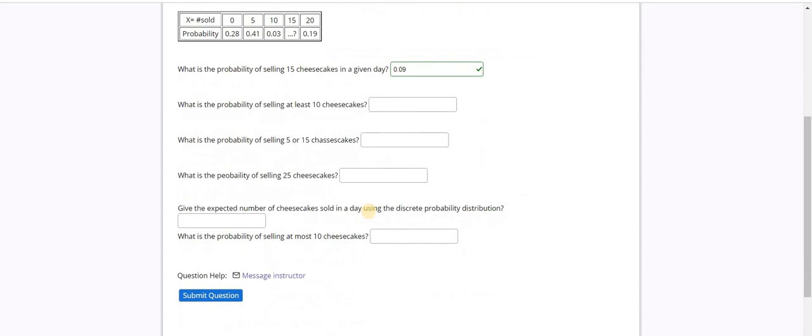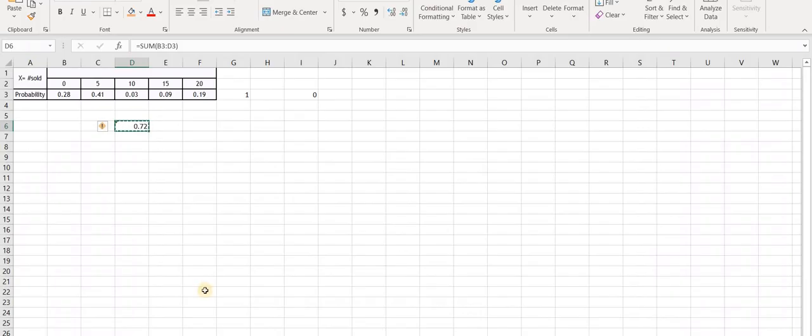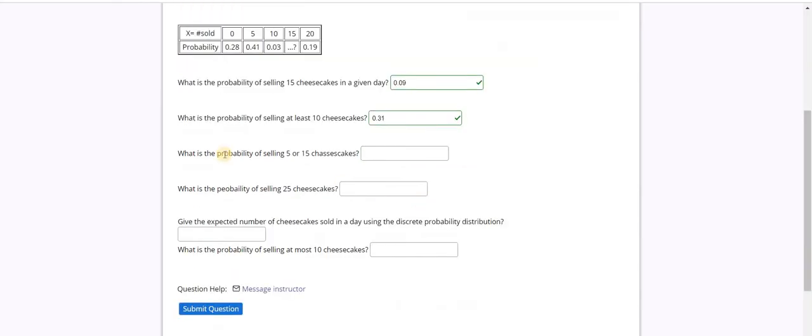The second question is, what is the probability of selling at least 10 cheesecakes? At least 10 cheesecakes means 10 or more. That means 10 or 15 or 20. The answer is 0.31.